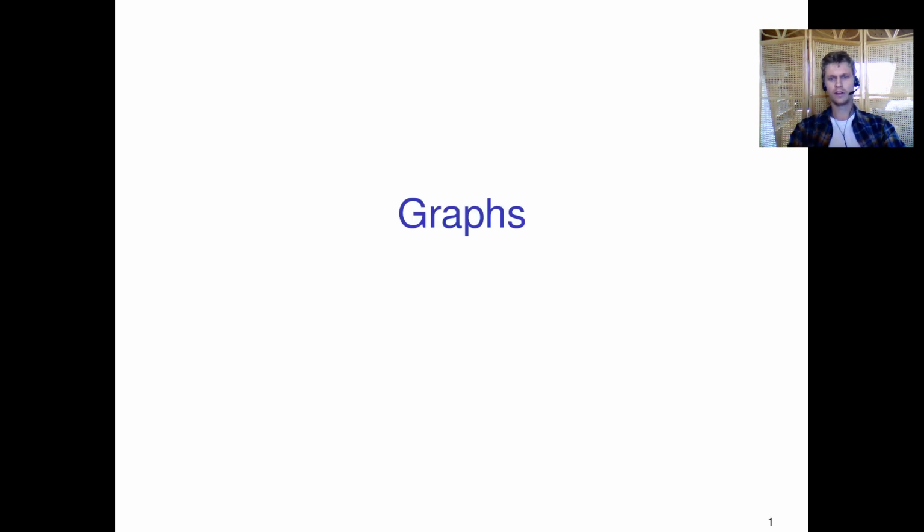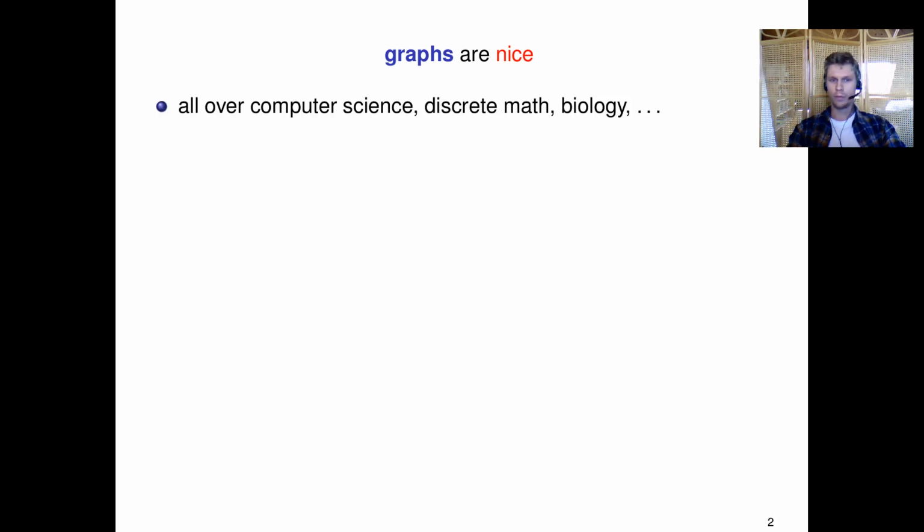I'll start off by talking a little bit about graphs, and I'll make the following bold claim, which is that graphs are nice. Graphs show up all over computer science, discrete math, biology, and so on. And they are very nice mathematical objects to describe relations, networks, groups, etc.